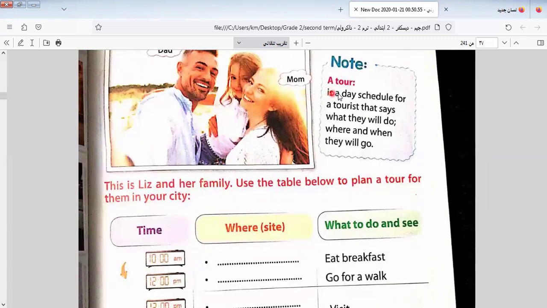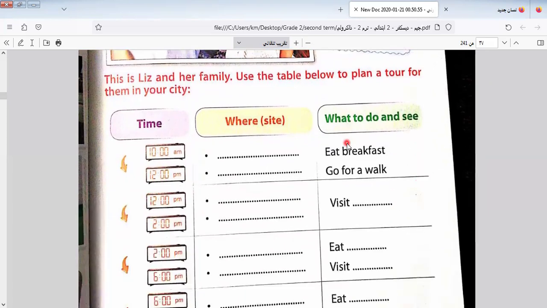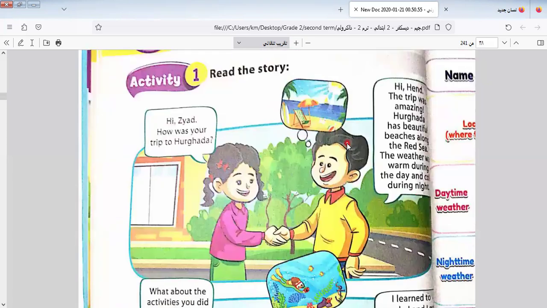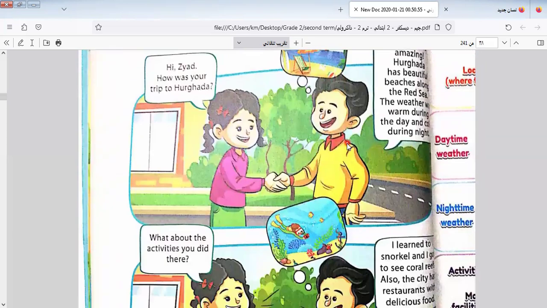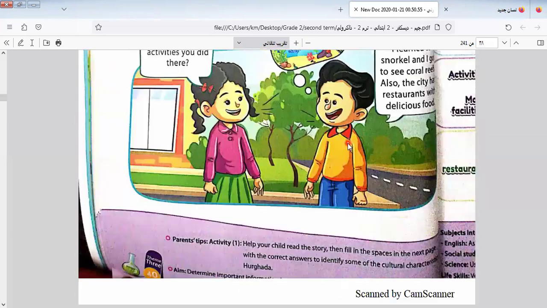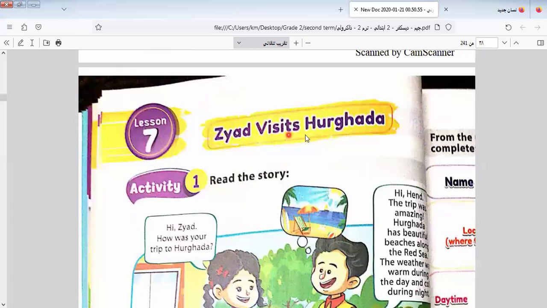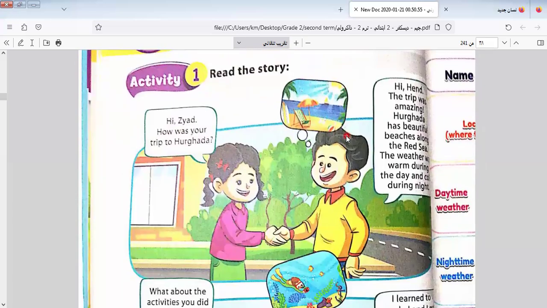A tour is a day schedule for a tourist that says what we will do, where and when they will. Here we have Zaid visits Hurghada. Let's read this activity and know the story.